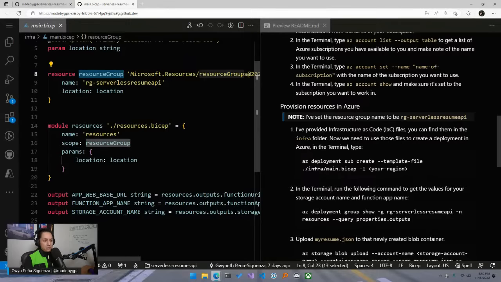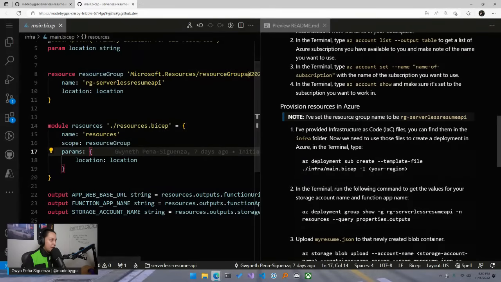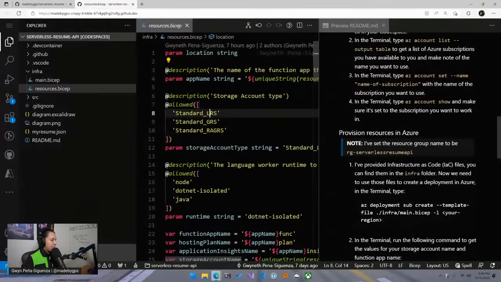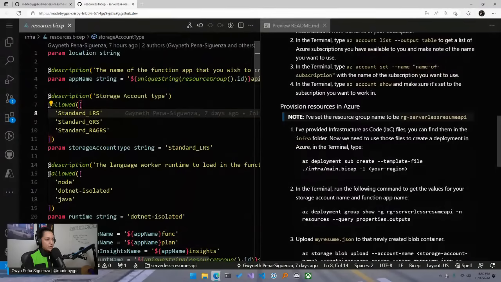Okay, and then we have some outputs. Once we tell Azure to use these files to create the services in Azure, I need you to return some values because we're going to need these values in a little bit. Okay, so that's our main. Let's take a look at our resources.bicep, and we'll close this off again. And remember, this resources.bicep file contains all the resources that we'll need for our project to run.